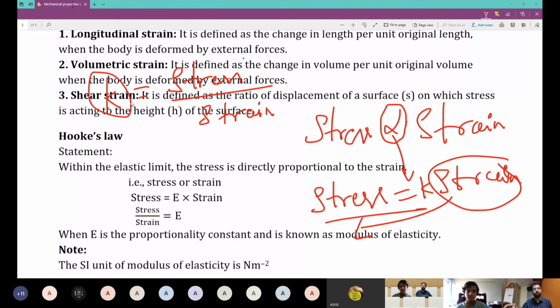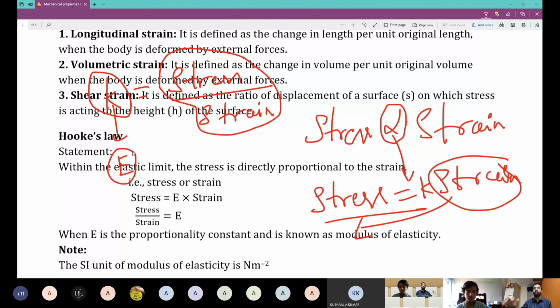K is a constant value. Stress by strain is always a constant value. I'll name this K as E, the modulus of elasticity. It is the ratio of stress to strain, and that is a constant always. So you can also define Hooke's law as: the ratio of stress to strain is always a constant within elastic limit.